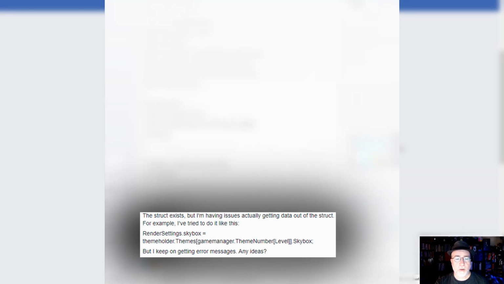So, visual aid number 1. I decided to learn how to make structs, blah, blah, blah. But I keep on getting error messages. Any ideas? Unsurprisingly, the first response was, idea number 1, put the code on Pastebin. Idea number 2, let us know what errors you're getting, because that would be helpful. And I know this stuff seems trivial. I promise, see this all the time. Next example.